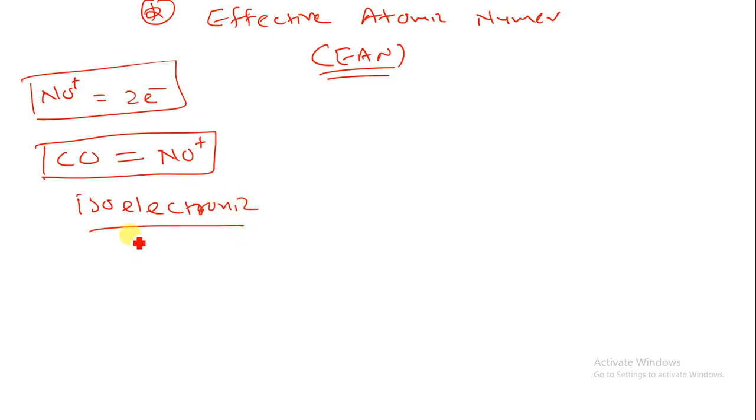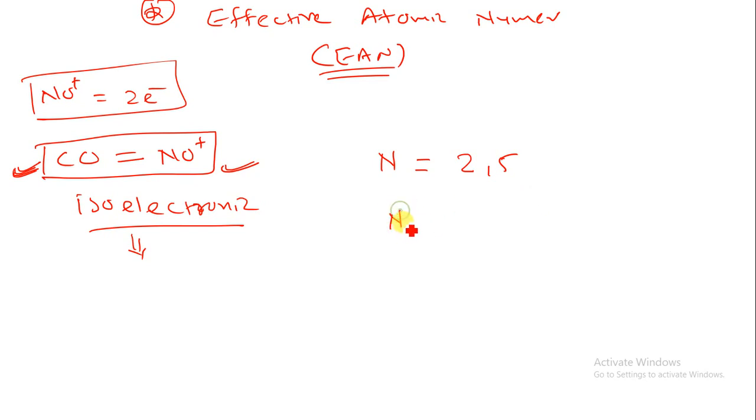What is isoelectronic? The molecules or compounds are different, but when they combine together with the electron formation, they give the same electrons. I will give you one example. What is isoelectronic? Suppose we have nitrogen, which has the configuration 2 and 5. That is the structure.